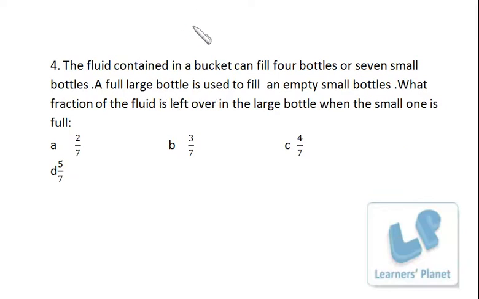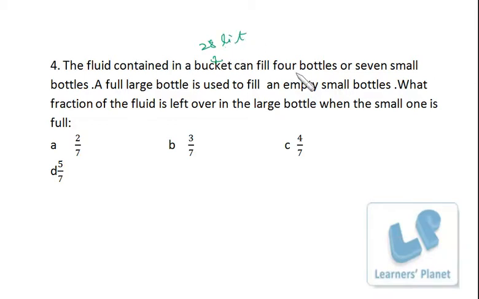The fluid content in a bucket can fill 4 large bottles or 7 small bottles. A full large bottle is used to fill an empty small bottle. What fraction of the fluid is left over in the large bottle when the small one is full? What we can do is assume the capacity of the large bottles as well as small bottles. I take a number that is a multiple of 4 and 7 both, that is 28, right? So I assume in this bucket 28 liters of fluid is there.